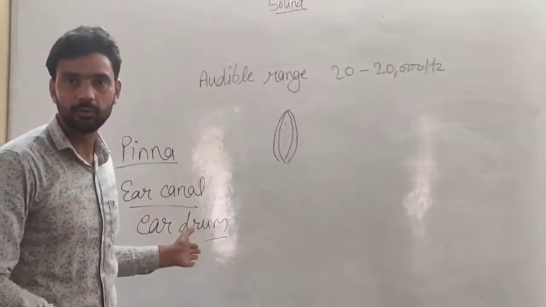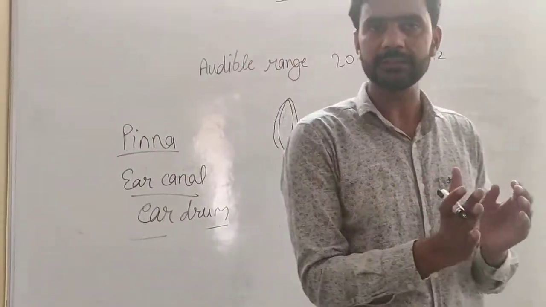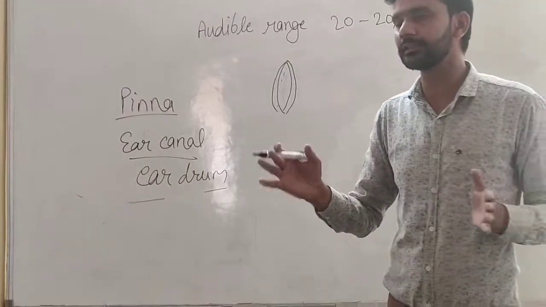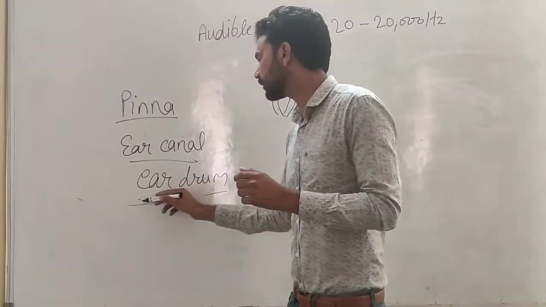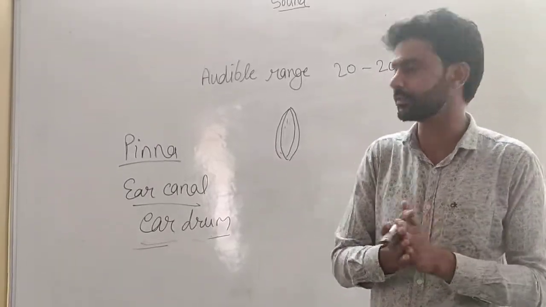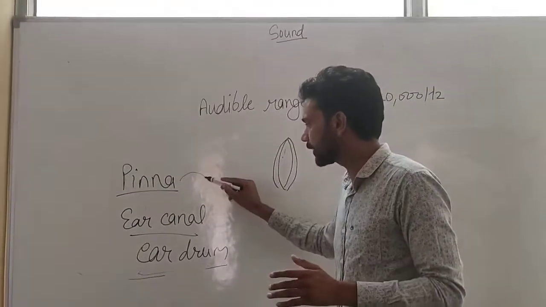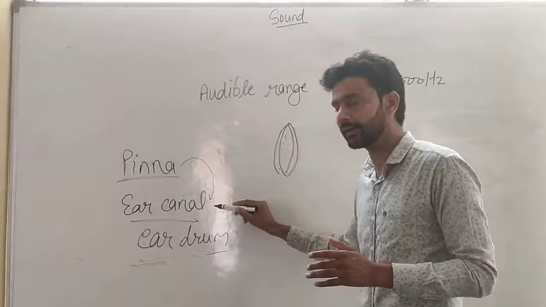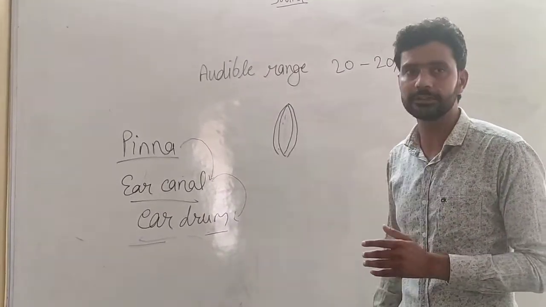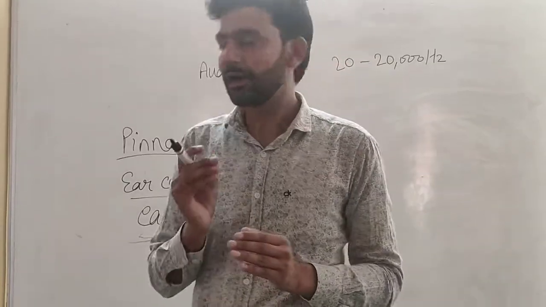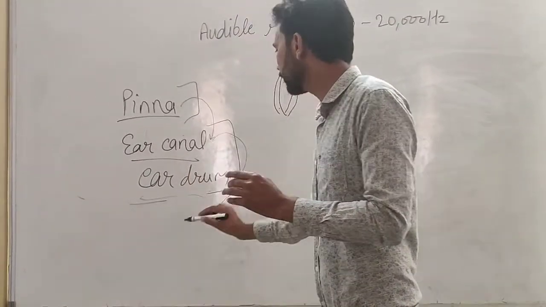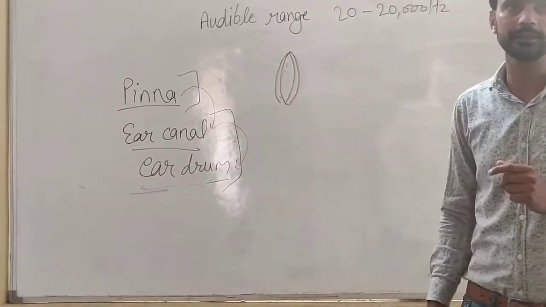The eardrum is like a balloon. When the sound compresses it, its size will change. When rarefaction happens, again its size will change. So the eardrum works like a balloon. When we press, its size changes. When we release, again its size changes. So after striking the pinna, the sound goes through the ear canal and reaches the eardrum. These parts, the pinna, ear canal and eardrum, are known as the outer ear.